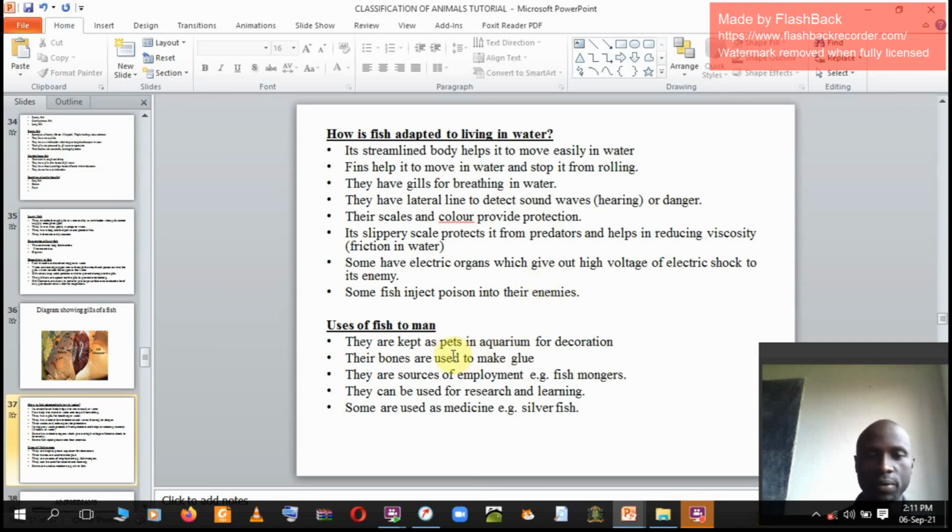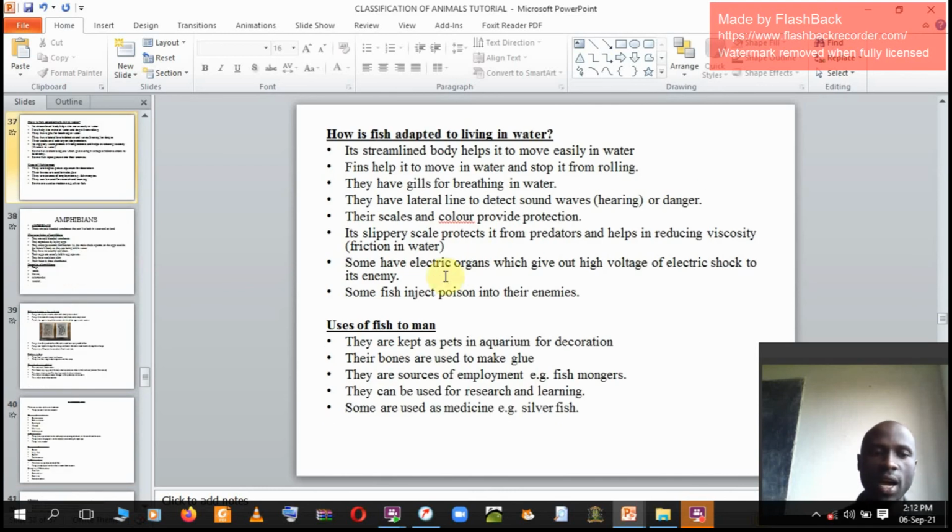Then uses of fish, they are kept as pets in aquarium for decoration. Their bones are used to make glue. They are sources of employment, e.g. those who sell, those are fishmongers. They can be used for research and learning. Some are used as medicine. So that's what we can discuss on fish shortly.